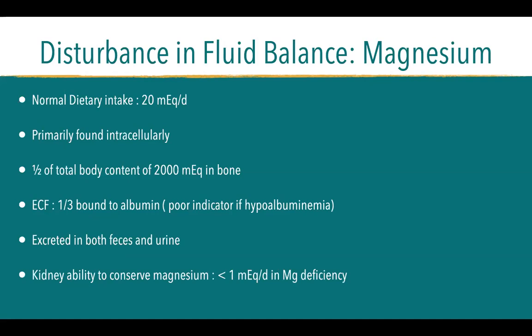For magnesium, normal dietary intake is 20 milliequivalents per day, primarily found intracellularly. 1/2 of the total body content is found in bone. 1/3 is usually bound to albumin, and it is excreted both in feces and urine. And the kidney has the ability to conserve magnesium.